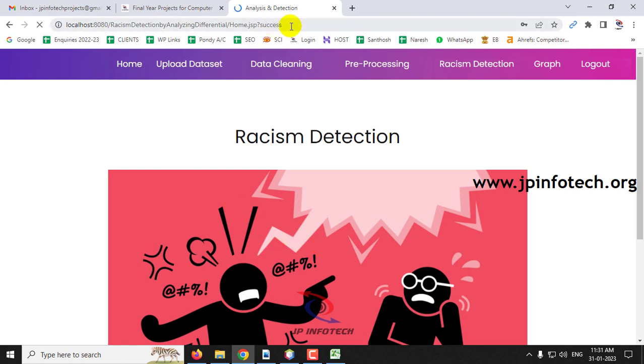And now you can see the login is successful, and now it will be navigated to the home page of the racism detection, where we have the options of upload dataset, data cleaning, pre-processing, racism detection, graph, and logout. So let us see one by one. First we go to the upload dataset part.